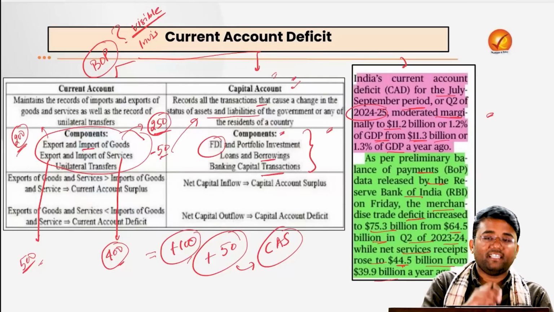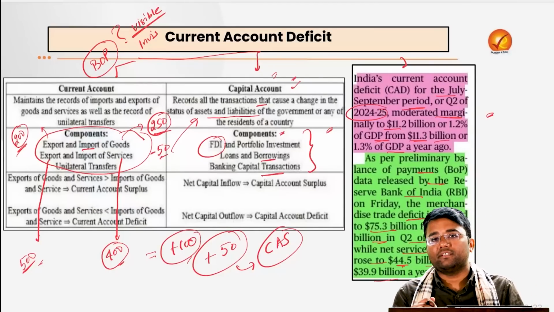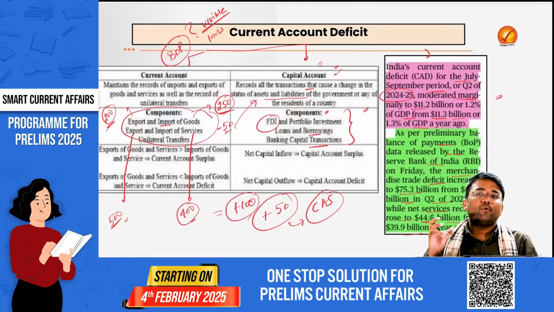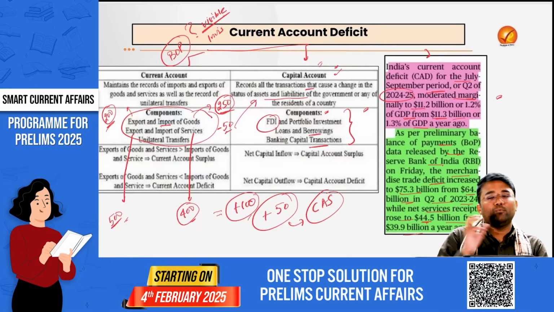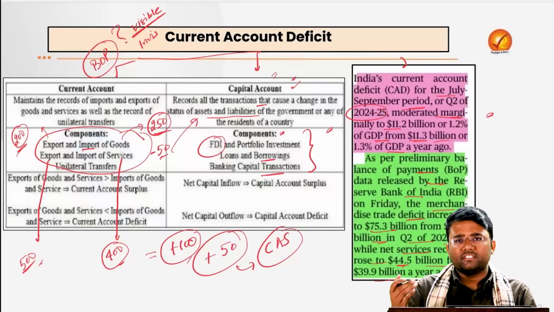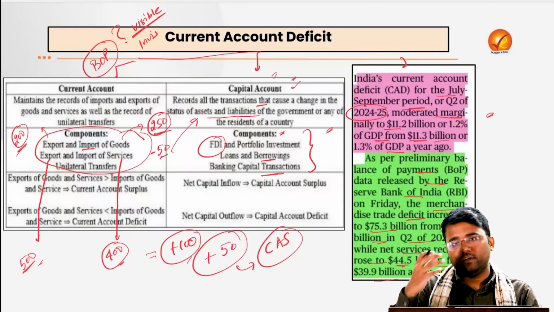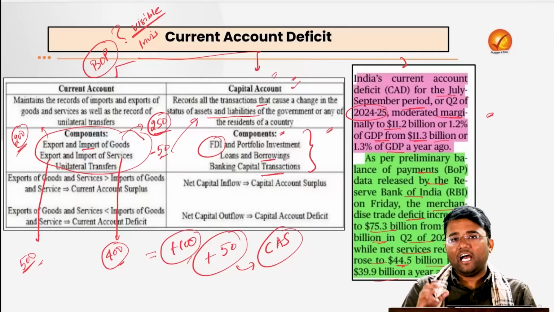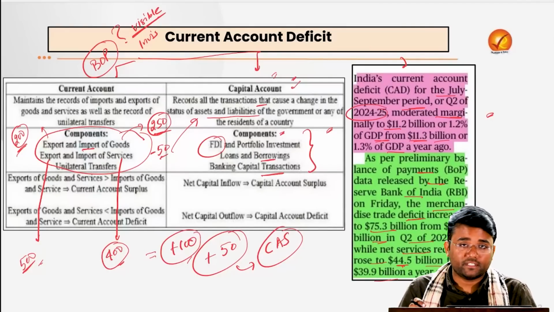But that is not the case in our economy at present. We are having a current account deficit, meaning we are importing more than we export in net visibles and invisibles, even after we calculate the unilateral transfers as well. After adding all that, we are having a current account deficit.